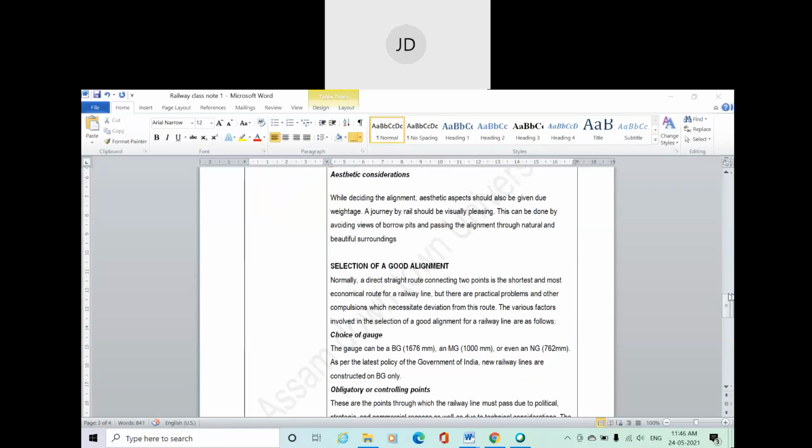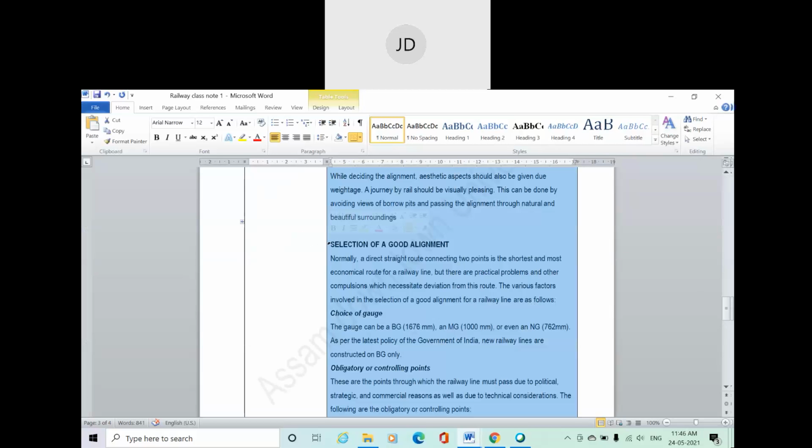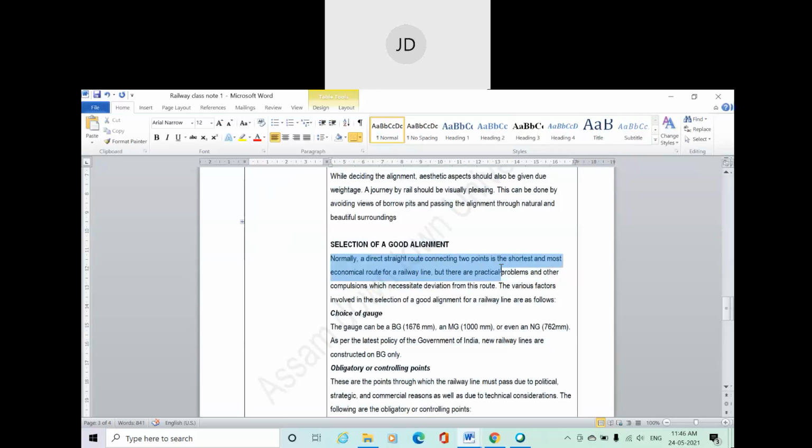Now, how to decide, or what are the factors that actually affect deciding a good alignment? There are some listed here. Selection of good alignment: normally, the direct straight route connecting two points is the shortest, and is preferable for an ideal alignment. A direct straight alignment is ideal and safe, you can say a good alignment, and the most economical route for a railway line. It is also economical. But there are practical problems and other compulsions which necessitate deviation from the route.